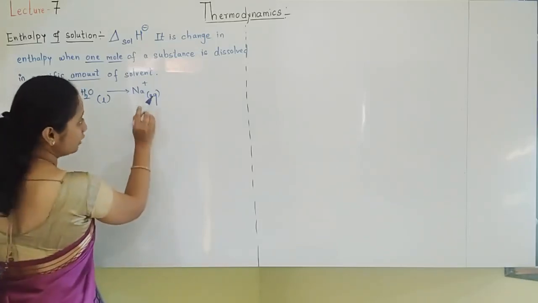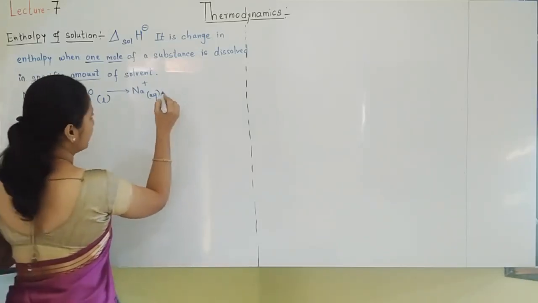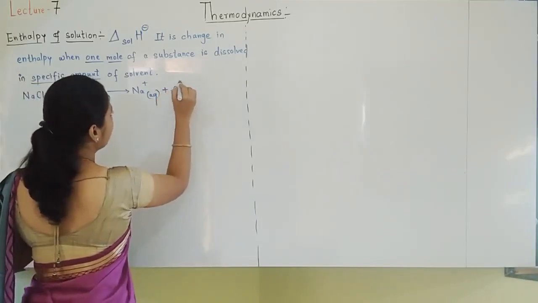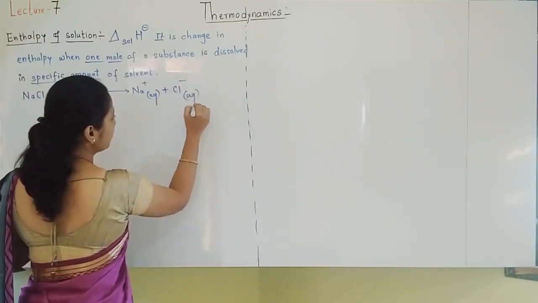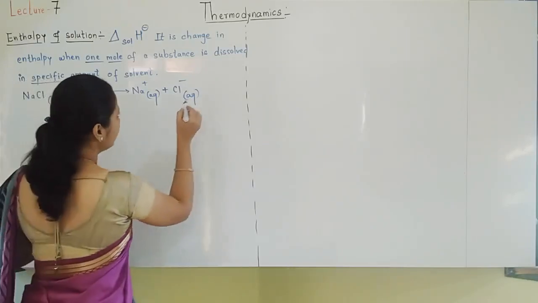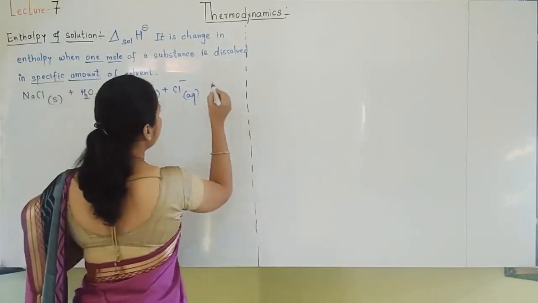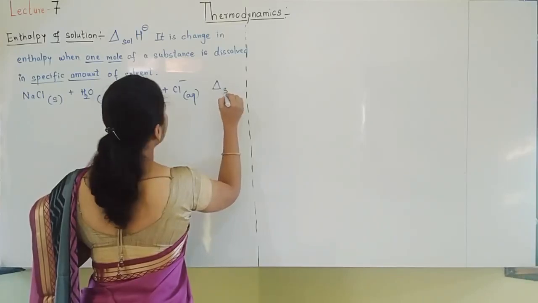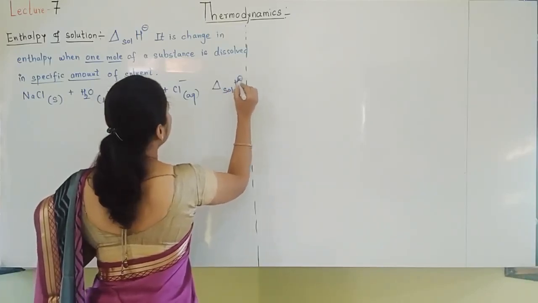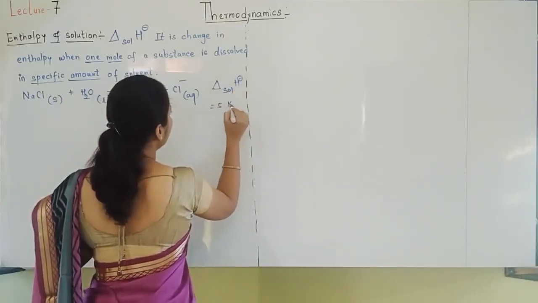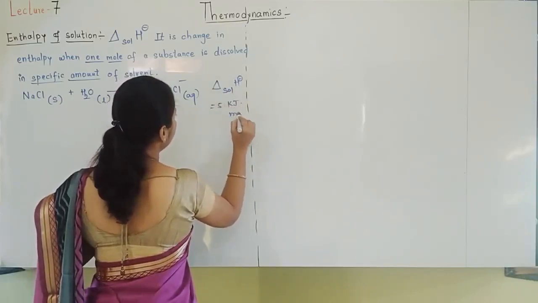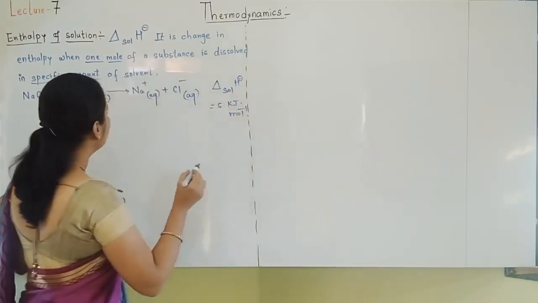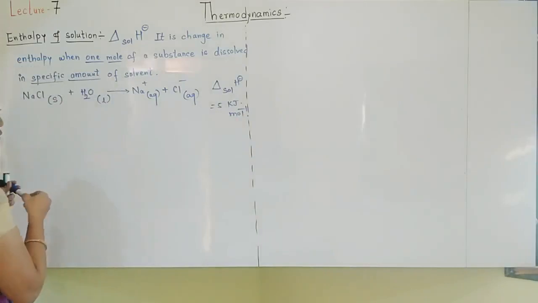That Na plus dissolved in water is called aqueous, plus Cl minus aqueous; aqua means water. Understood? For this, how much energy is required? I will write delta H for solution. This value is 5 kilojoule per mole. Okay students, so you understood what is enthalpy of solution.